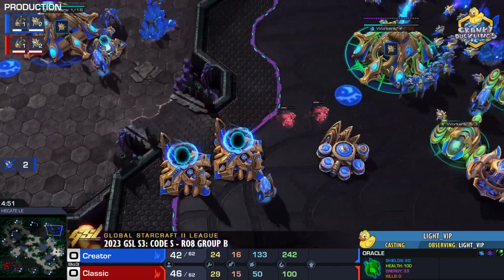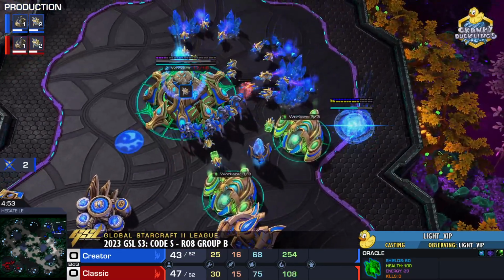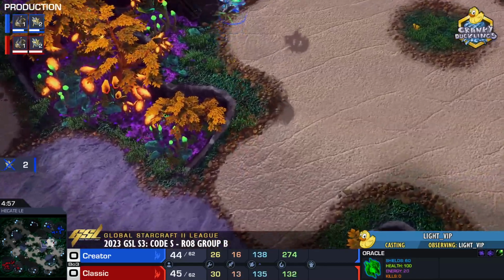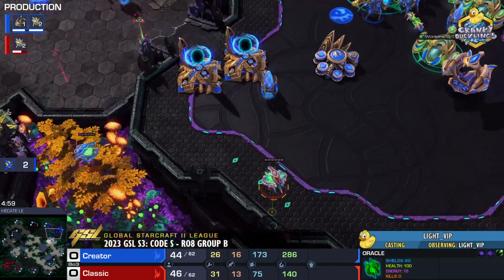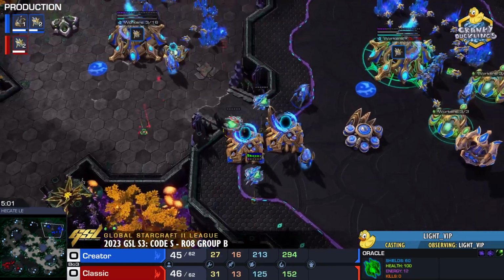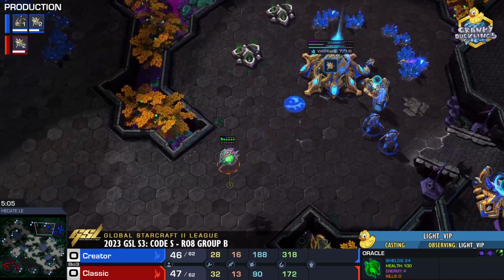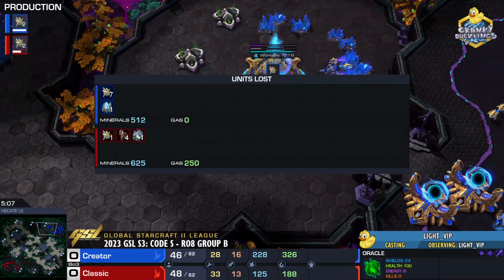Likewise, Adepts are going down. 2 of them will be shading. Sorry, 1 of them is going to be shading into the main. And not even. We do force a cancel, and every Adept gets cleaned up. So again, at least Creator is able to gain some value here with his Oracles. No economic damage, but he shuts down the Adepts at least, as he's trying to keep up.